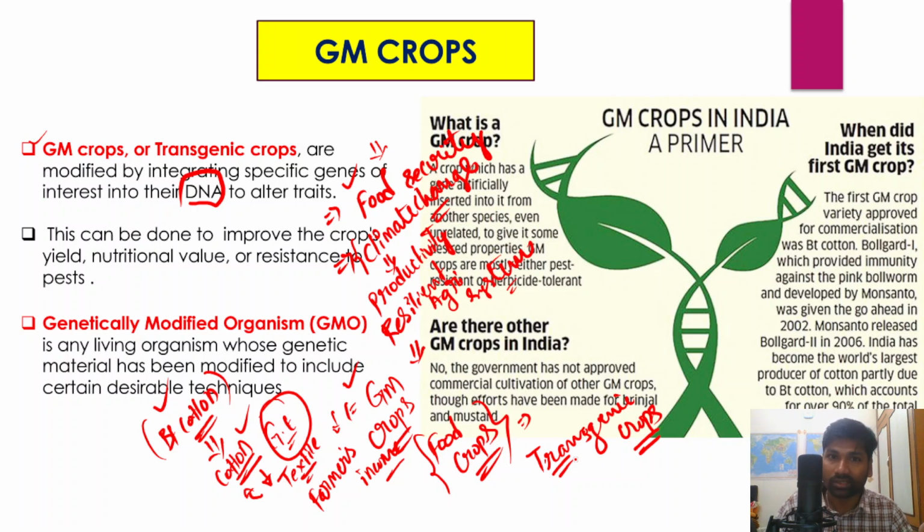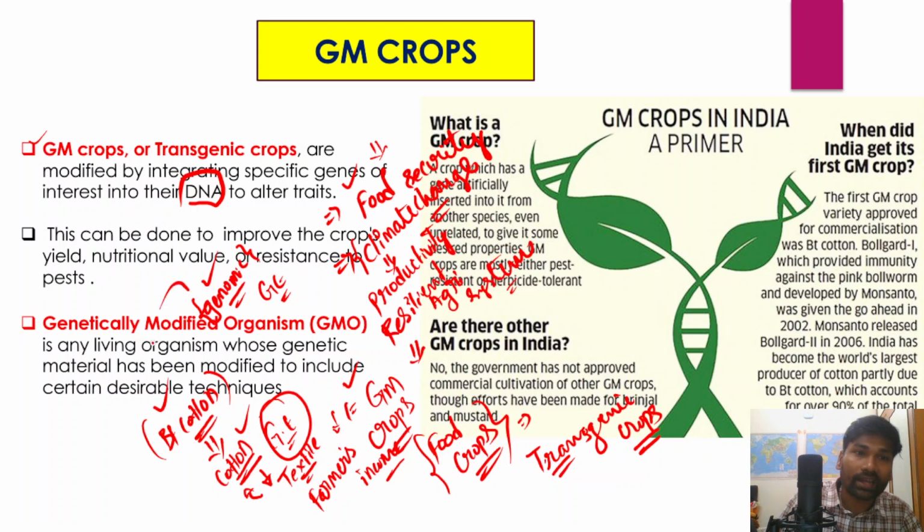Remember that every organism on this planet consists of genomic material. So if we can alter this genomic material through the process of genetic engineering, we can get crops with desirable characteristics. What sort of desirable characteristics do we want to achieve?